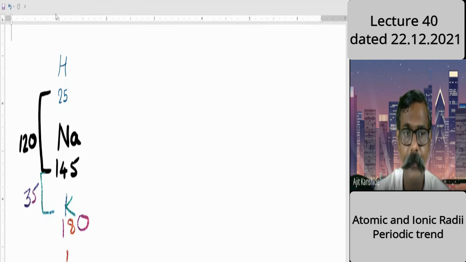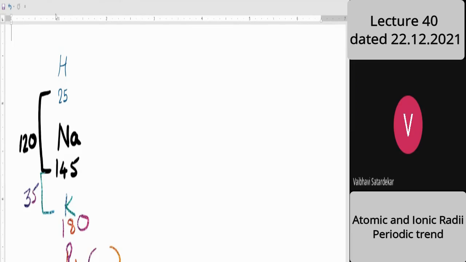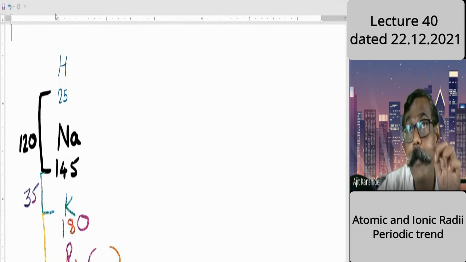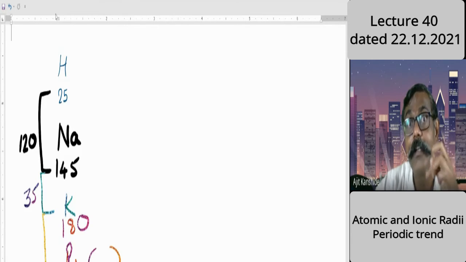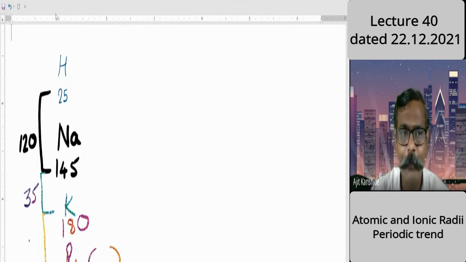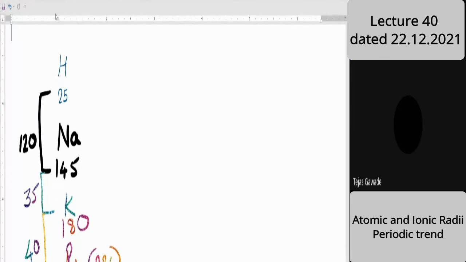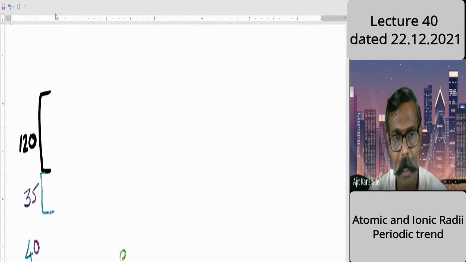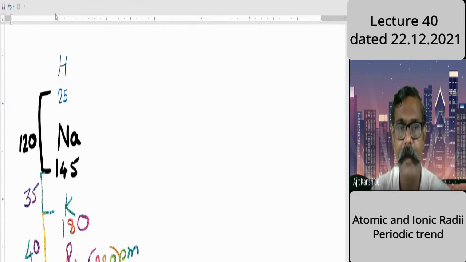After potassium, the next element is rubidium. The size is 220 picometer. Any other answer? Another logic you can use: from 120 to 35 there was a sudden increase, and then not too much increase, a little increase of just 5, and it was 40. So what's the size? 220. Of course, I am not writing picometer. Scientifically I should represent that, but understand that these values are in terms of picometer. Yes, very good. Now, last, cesium.